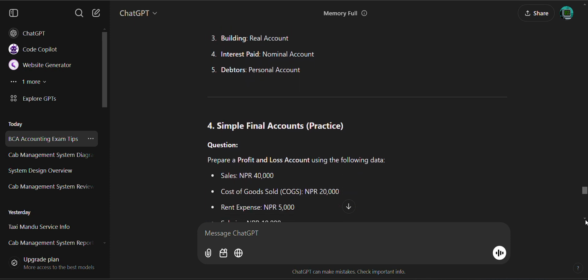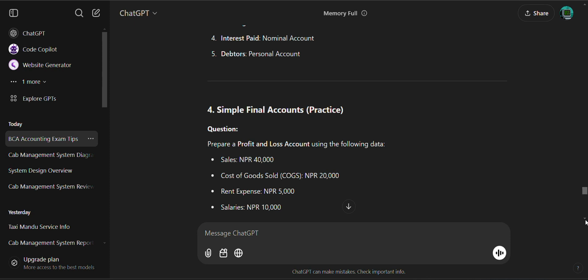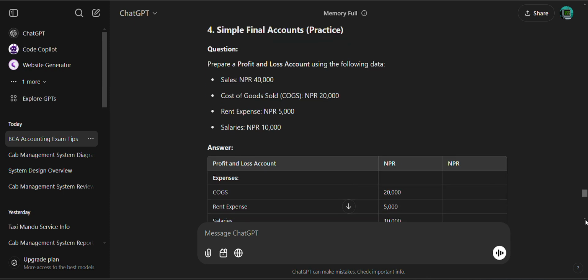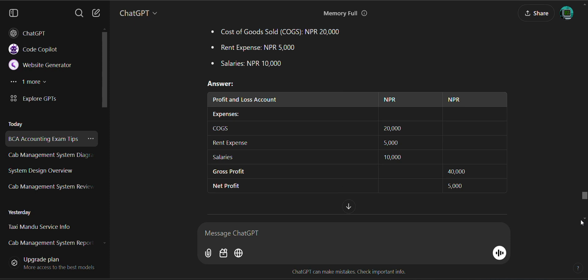Now sales 40,000, cost of goods sold 20,000, rent expenses 5,000, salary 10,000. Here we have to see that the gross profit was 40,000, then net profit 5,000. COGS, cost of goods sold, 20,000, rent expenses 5,000, salary also 10,000.